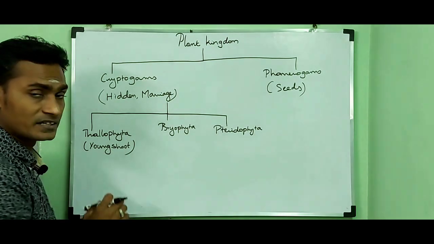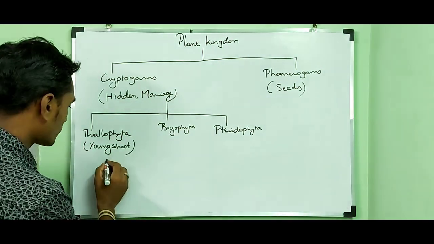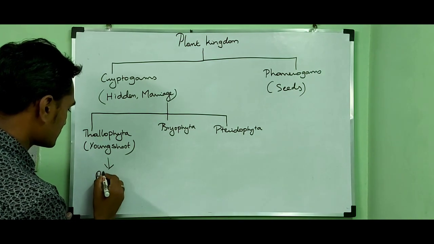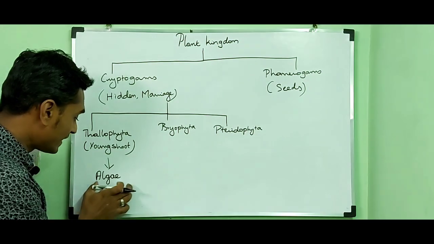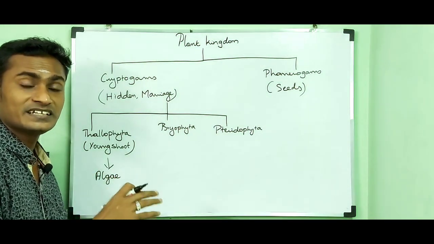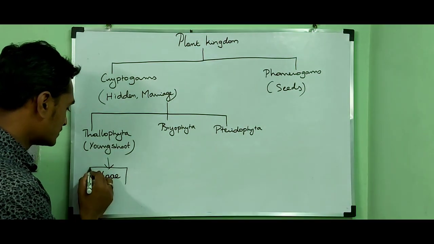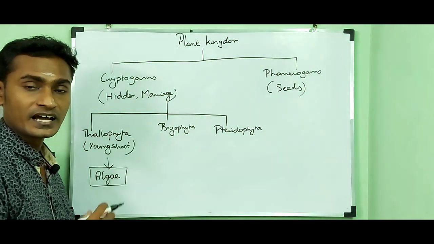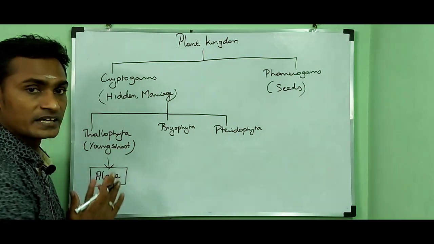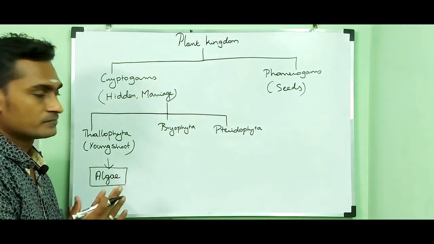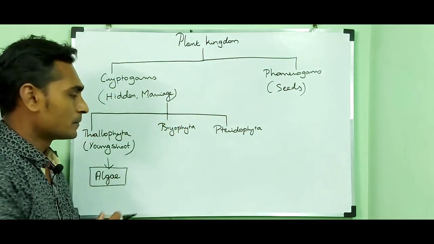Thallophyta can be divided into a subdivision called algae. Algae are predominantly present in aquatic environments. So that's all about Thallophyta. Then I am going to tell about Bryophyta.